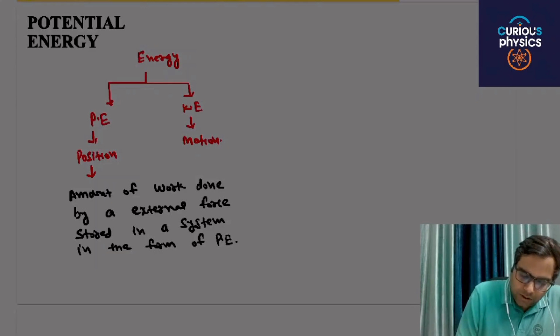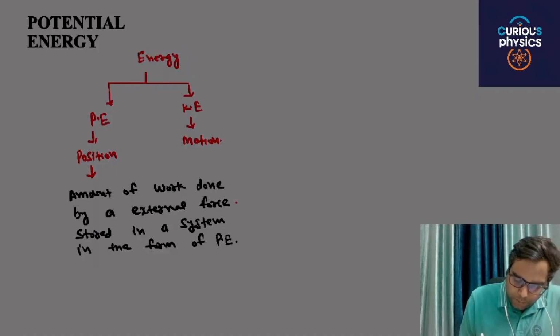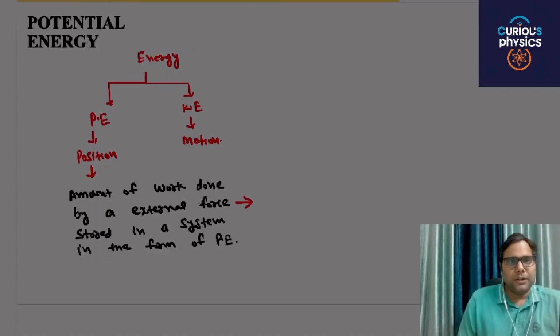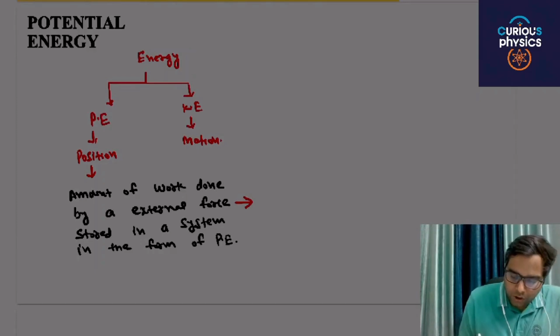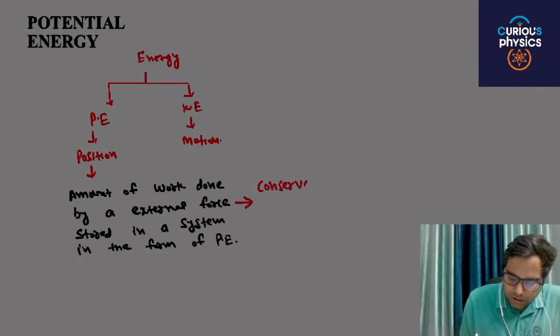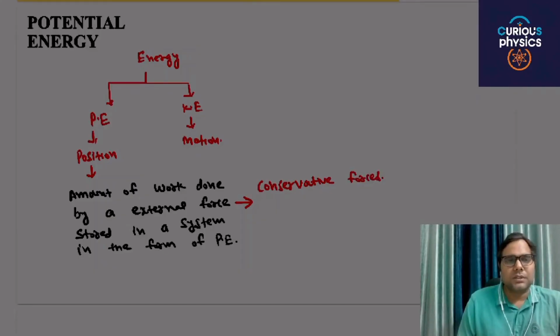And one more thing, in the previous class you also know that this potential energy is defined for conservative forces. And what are these conservative forces? The conservative forces are those forces for which the work done is independent of the path traveled by the object.